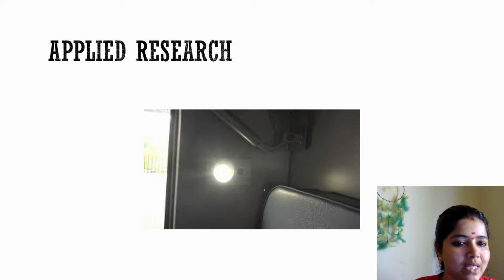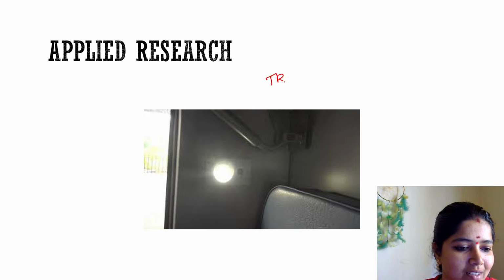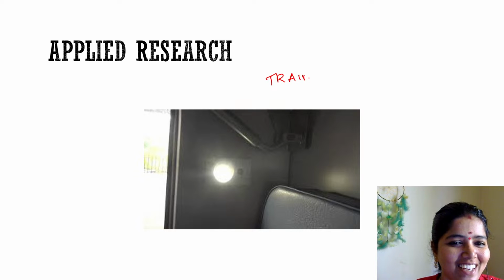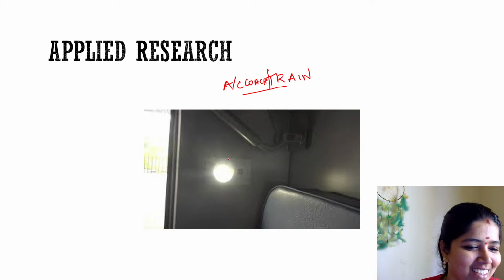Can you tell me what this is? Actually it is a train. No, it's not a moon. In a moon we have a seat and all. It is a train, an AC coach. Oh, sunlight, moon, very good.